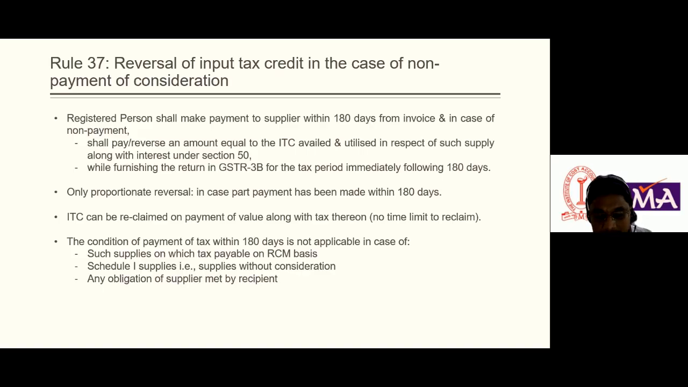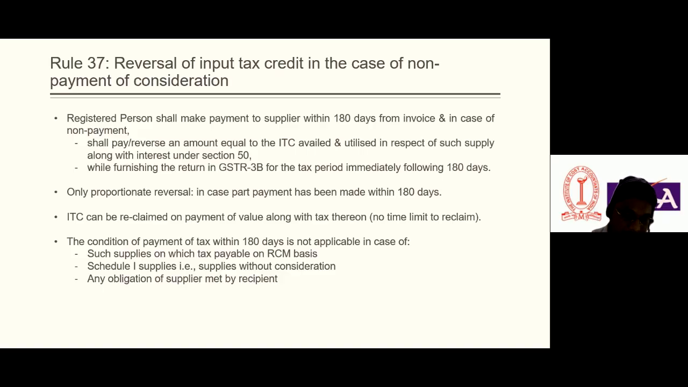So again I am repeating. If a registered person has not made the payment within 180 days, then he has to reverse the ITC which is availed, along with the interest. Interest will be levied from the date the ITC was availed till the date of payment. So interest will be computed at the rate of 18%. And the second thing is that at the time of payment, he can reavail the ITC.